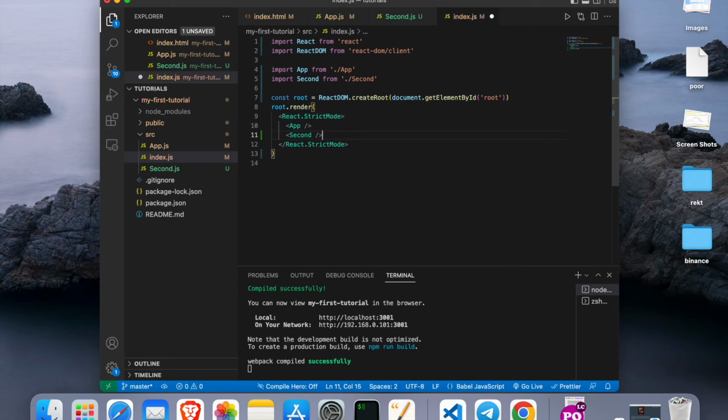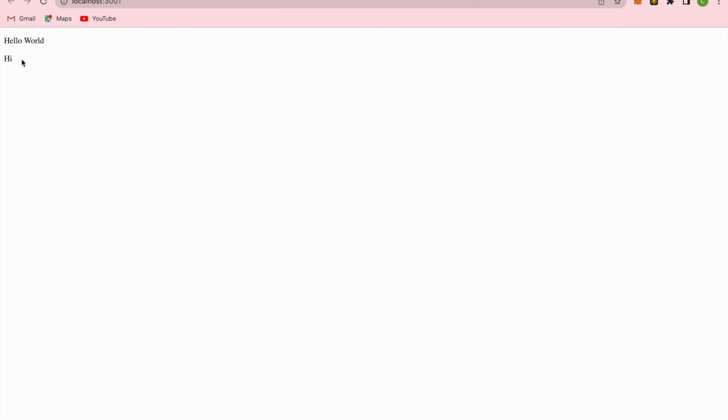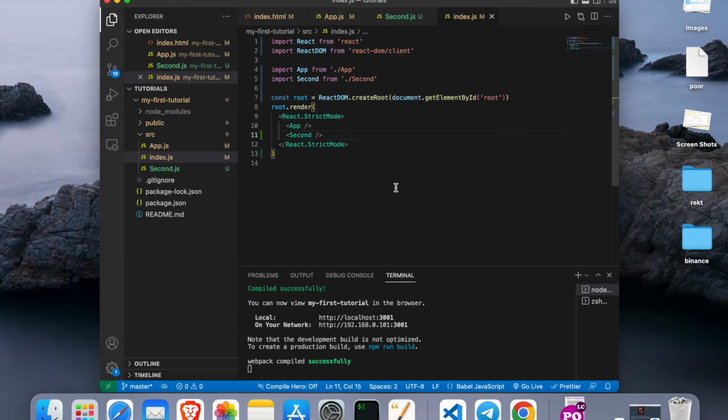So that's it. If we save it now, what do you think we're going to see on the main page? Obviously we had this hello world, which was coming from this App component, and we have hi coming from the second component. If we go back, we'll see hello world, and right beneath it we see hi. So that's basically what components are.